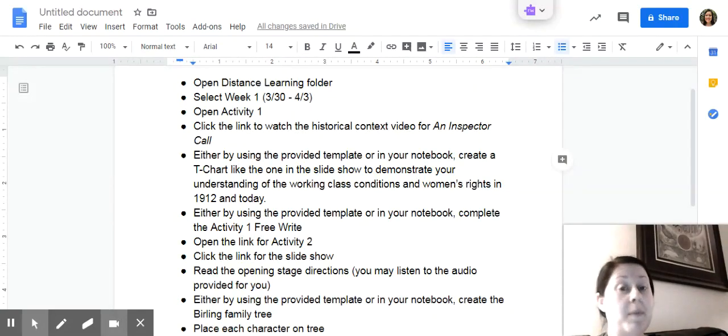Let's recap the instructions for this week's assignment, just in case you have any questions. Open the Distance Learning folder. Select Week 1, Activity 1. Click the link to watch the historical context video for the play An Inspector Calls. Either by using the template that I provided for you or by doing it in your notebook, create a T-chart that resembles the one in the slideshow so that you may demonstrate your understanding of the working class conditions and women's rights in 1912 versus today.